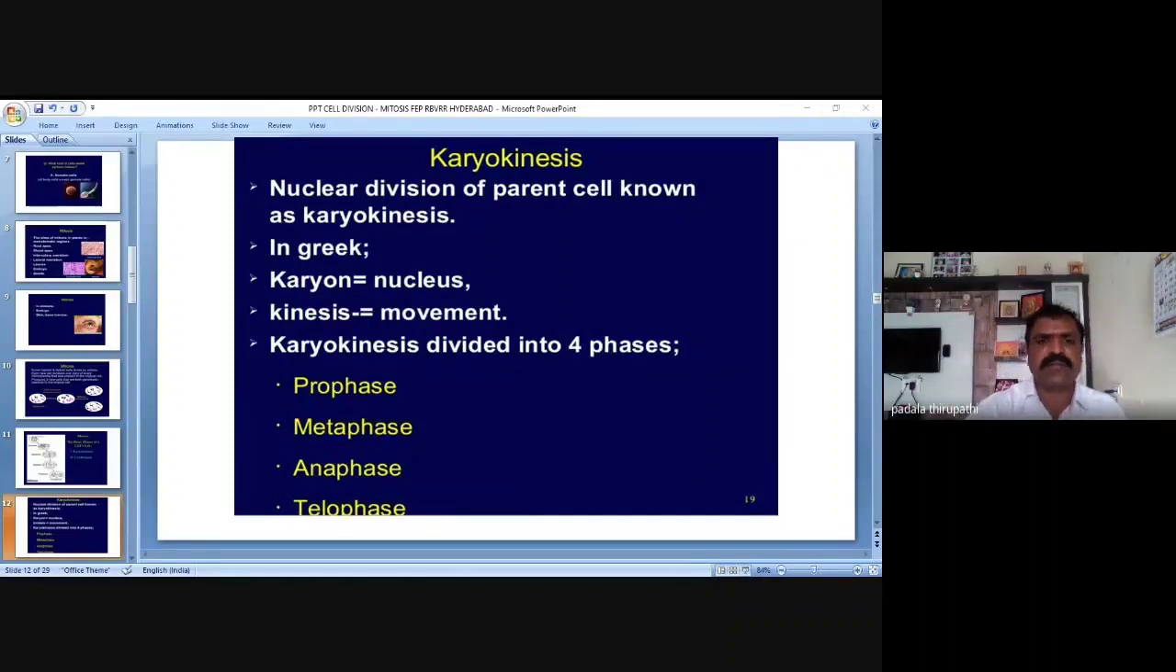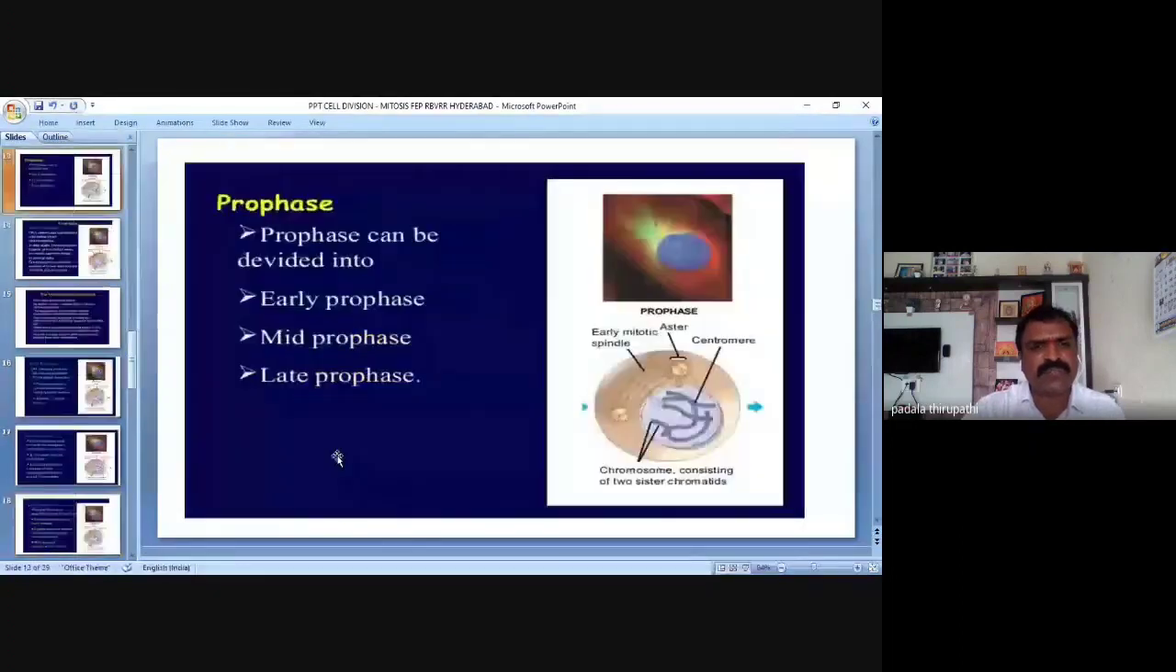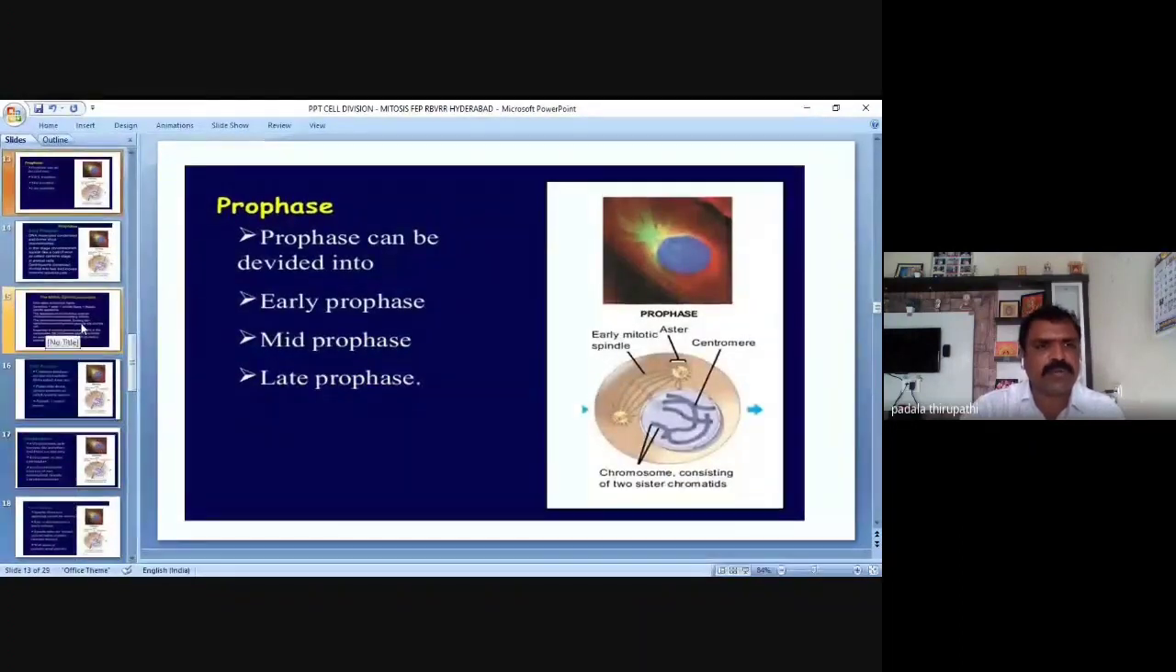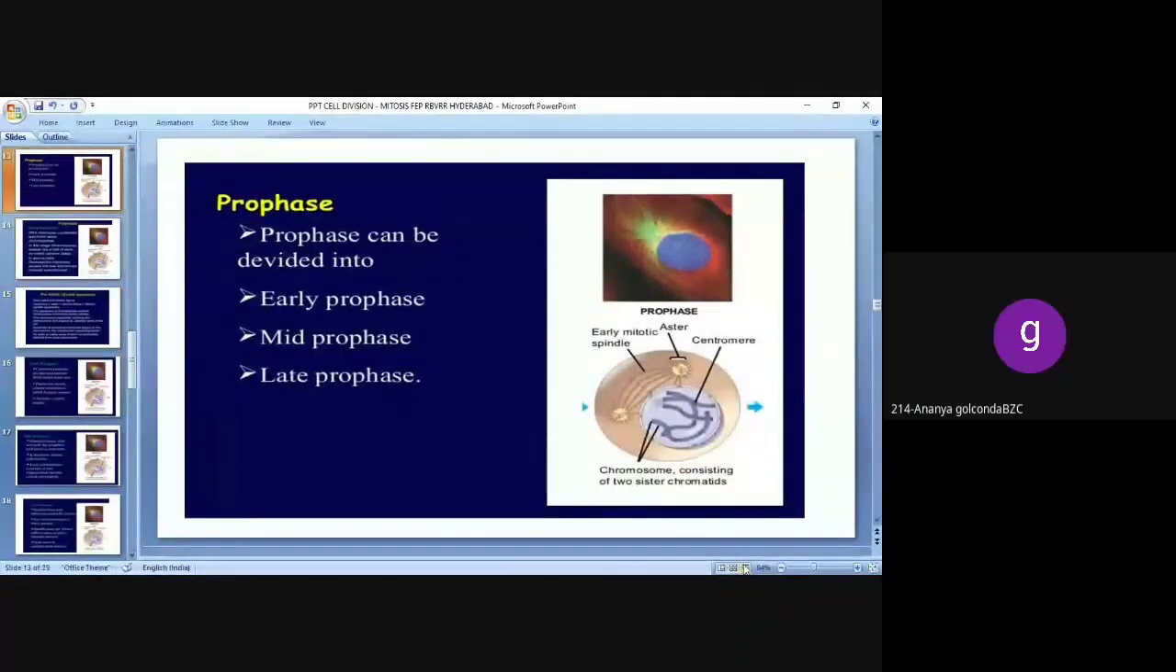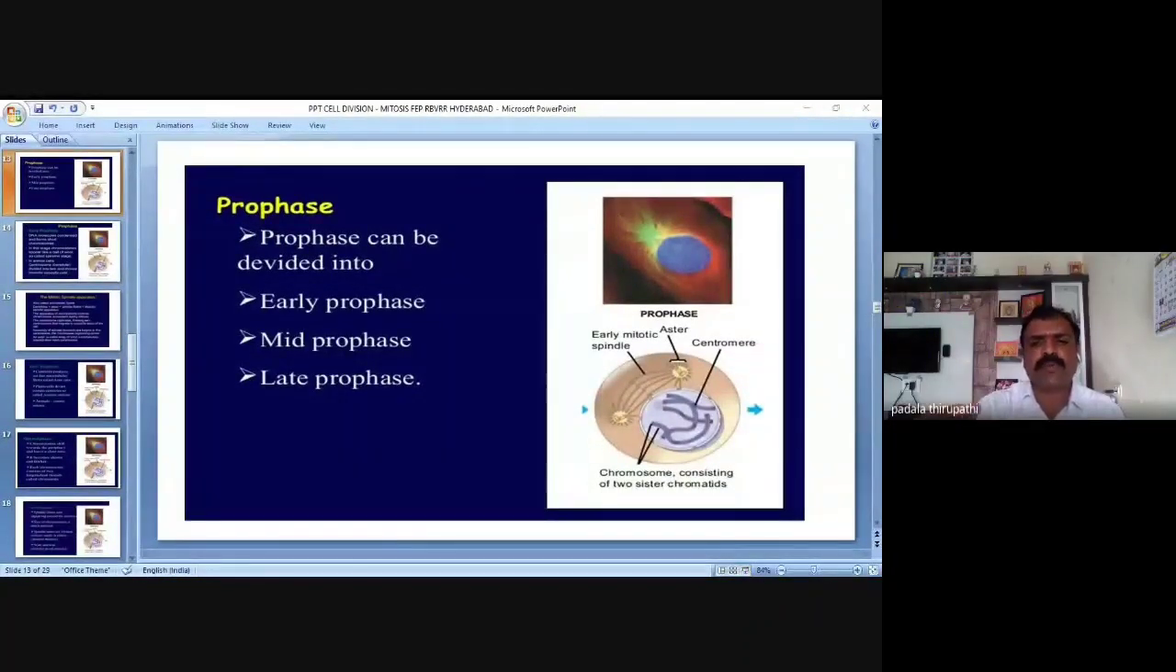Then we will move to prophase. Are you able to follow? Pro means primitive, early, or first phase. Prophase can be divided into three subphases: early prophase, mid prophase, and late prophase. In your earlier classes you discussed only prophase, but here we will discuss clearly what changes occur during early, mid and late prophase. This slide shows the complete picture of prophase.